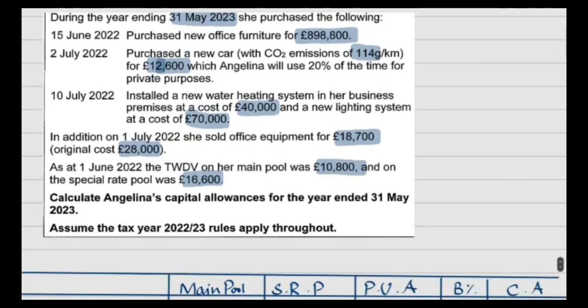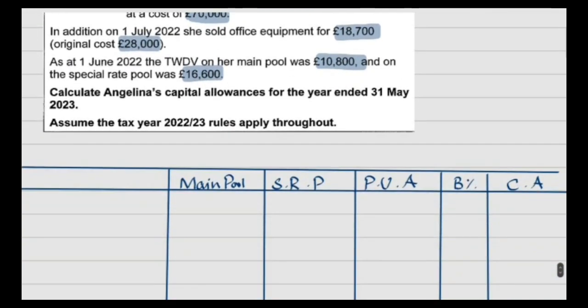So first we have to record the opening balance of total written down value on 1st June 22. This was 10,800 for main pool and 16,600 for special rate pool.